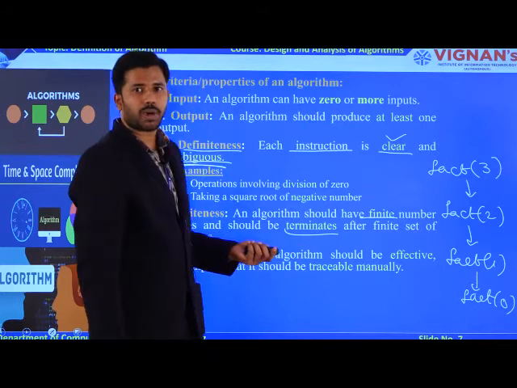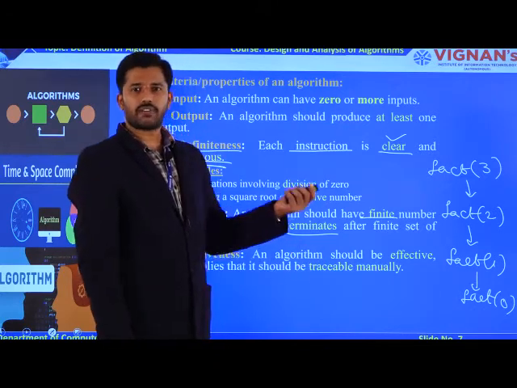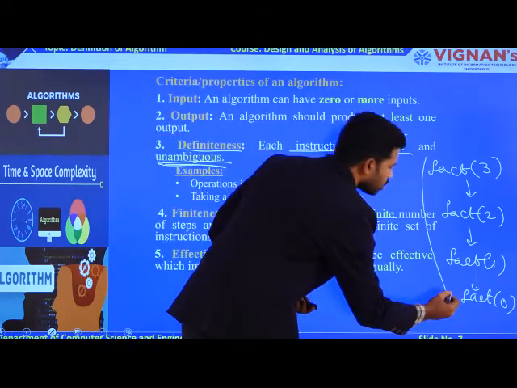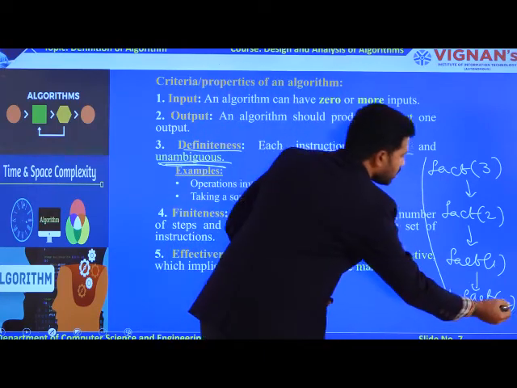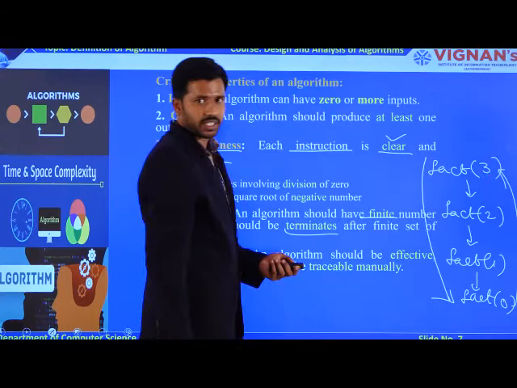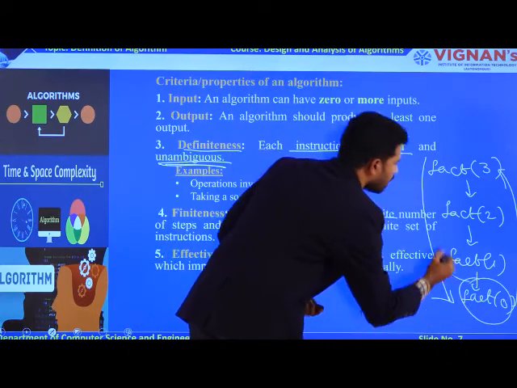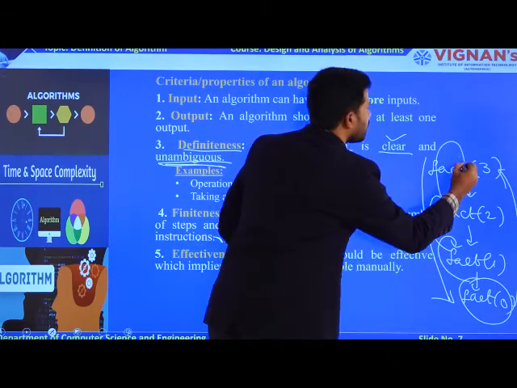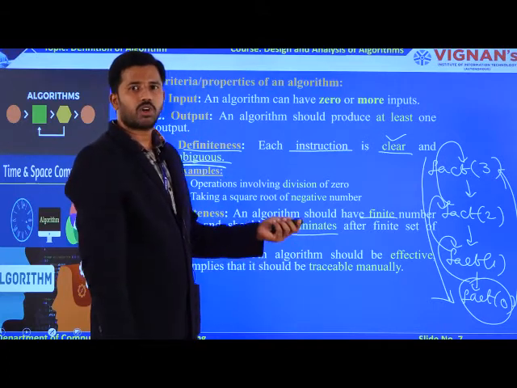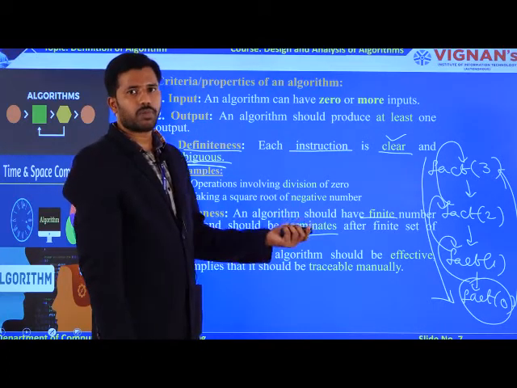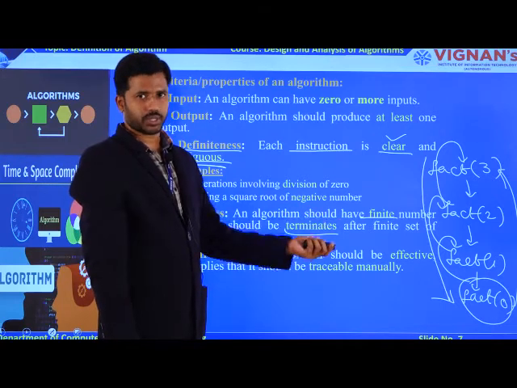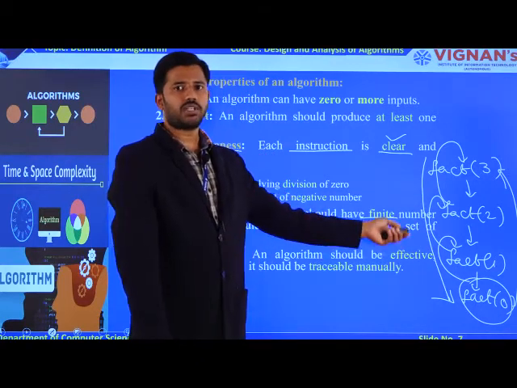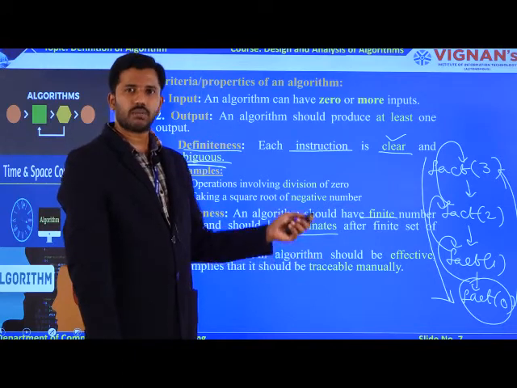Why? Because what is the constraint to perform the factorial function? The factorial of n will be reduced to factorial of n minus 1. These are the recursive calls. From bottom to up, you are going to get the results. The result of factorial of 0 will be given to factorial of 1. The result of factorial 1 will be given to factorial of 2. The result of factorial 2 will be given to factorial of 3. This is the way you have recursive calls to perform a particular task for the factorial function. This is my tracing with parameter value 3. So whatever algorithm you are writing must be traced manually.